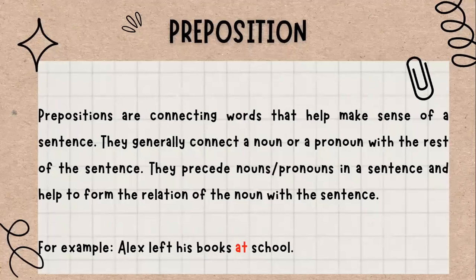Preposition. Prepositions are connecting words that help make sense of a sentence. They generally connect a noun or a pronoun with the rest of the sentence. They precede nouns or pronouns in a sentence and help to form the relation of the noun with the sentence. For example, Alex left his books at school. So the preposition is at.